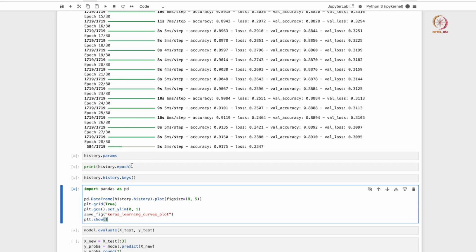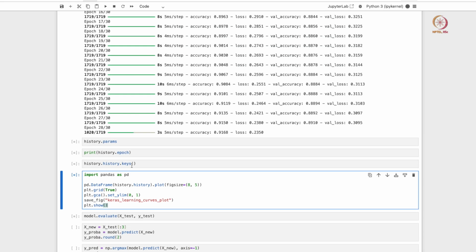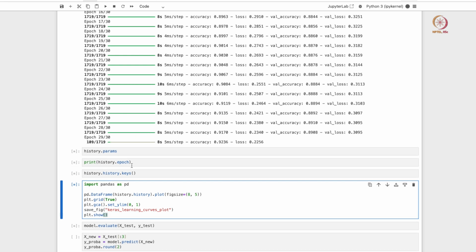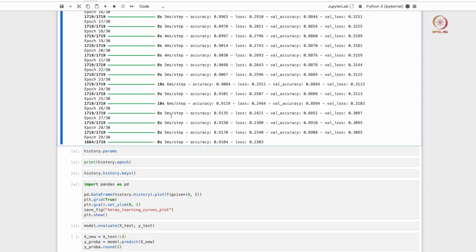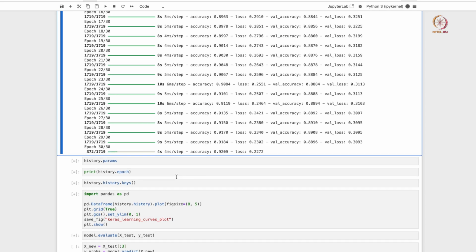Okay, we are at the 28th epoch, two more and we are done. You see that roughly each epoch is taking about 8 seconds. This epoch took longer, at about 10 seconds. We have entered the last epoch here.